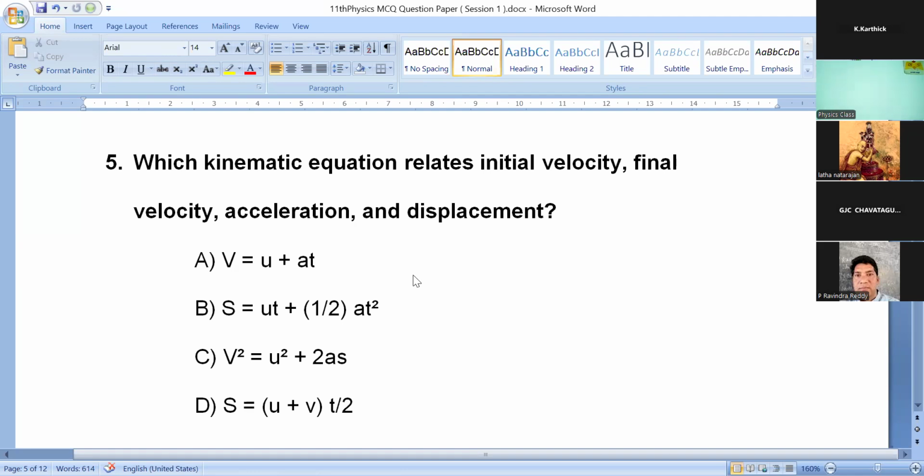And final D, S is equal to U plus V times T by 2. You have to mention the kinematic equation which contains all the important terms: initial velocity, final velocity, acceleration, and displacement.